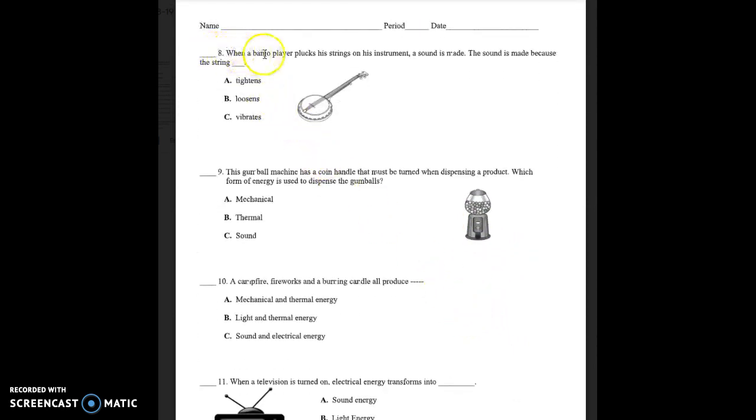Number 8. When a banjo player plucks his strings on his instrument, a sound is made. The sound is made because the string A. tightens, B. loosens, C. vibrates.